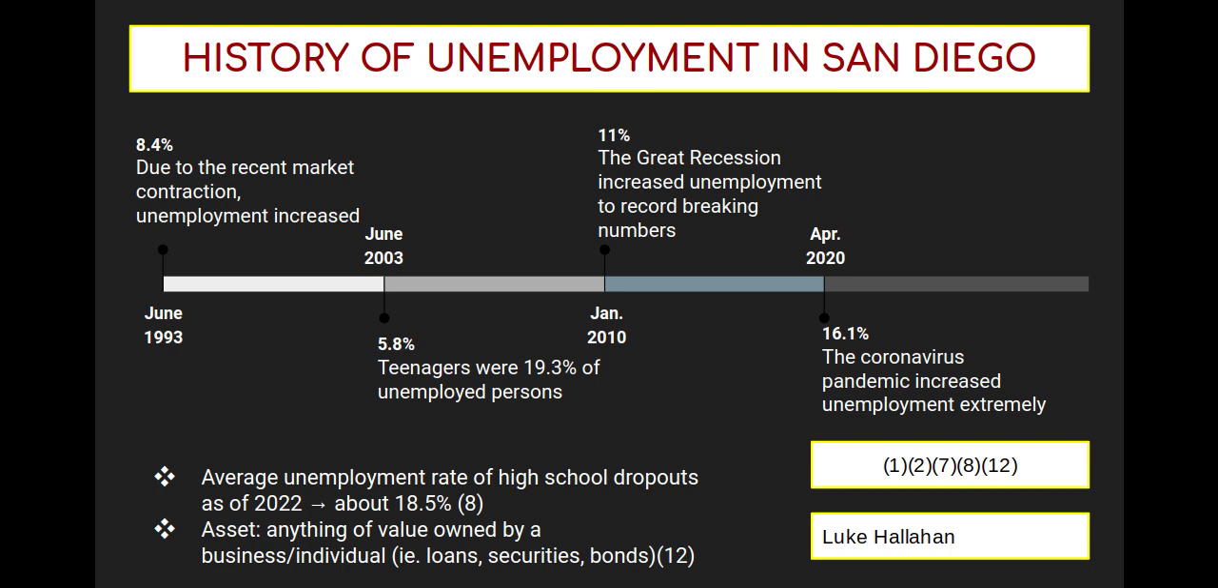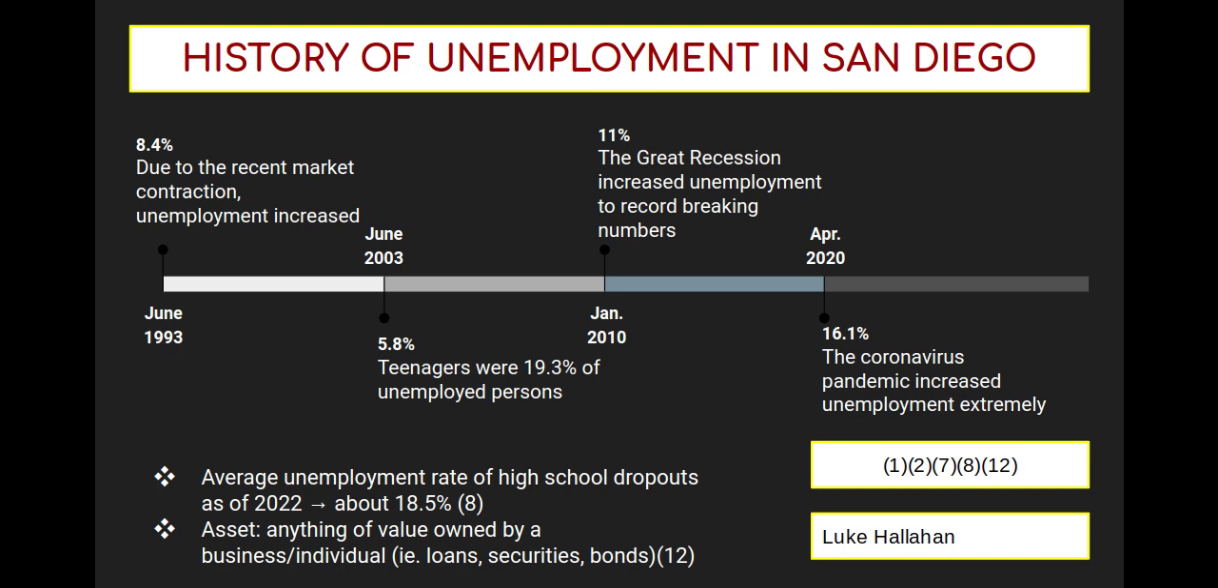Basically, in the Great Recession, the housing market basically failed. So all of the assets that the banks were investing in, mainly houses, and just the asset, we have the definition down here, which is anything of value owned by a business or individual. In this case, we're talking about banks, and houses were securities for them. So when the value of the house depreciated, it kind of crashed the whole housing market, which increased unemployment to about 11%, which was record breaking for that time.